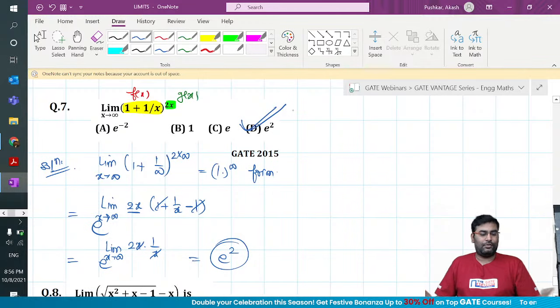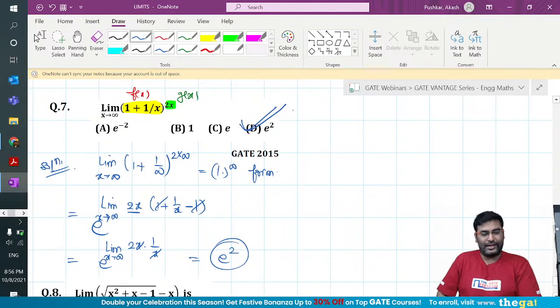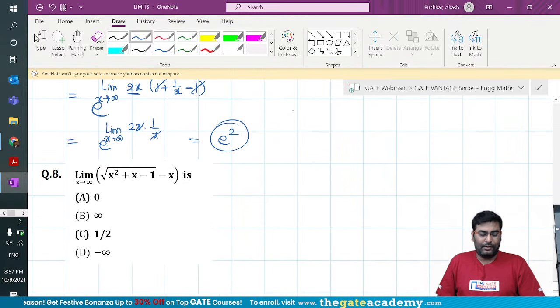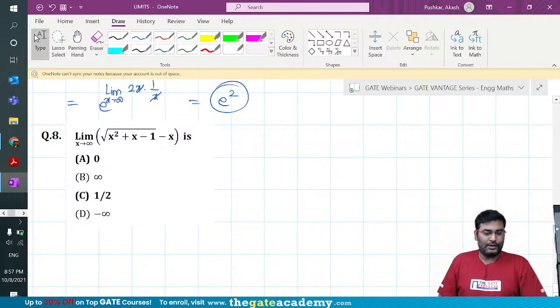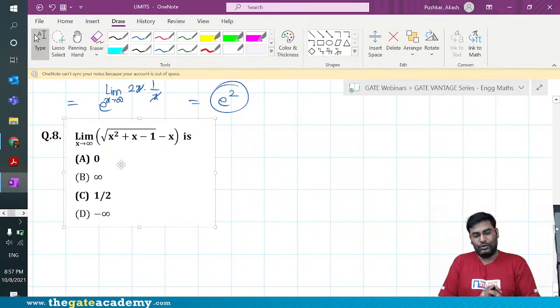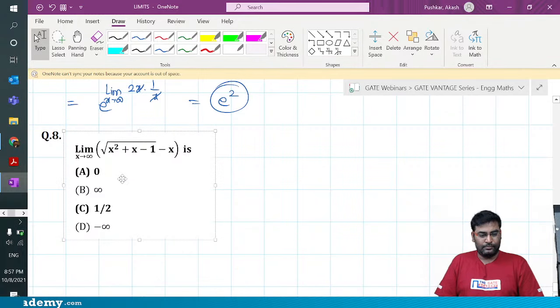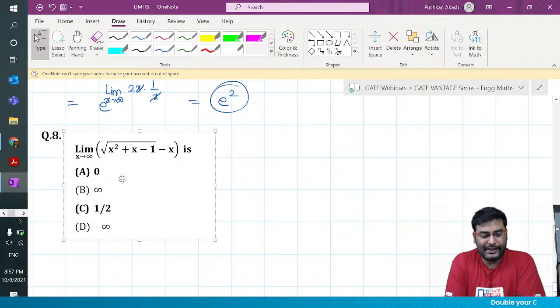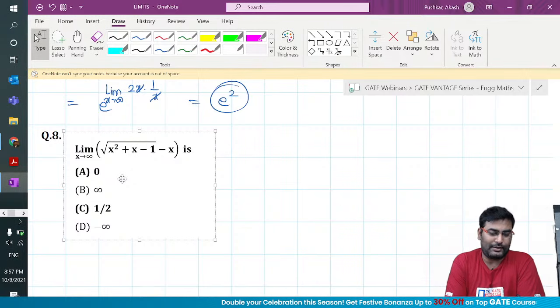I think most of the guys have got it. Amazing. I think this is almost one of the last problems in limit. I think this is what I have planned. Let's see who gets this question correct. So you are looking at limit x tends to infinity root under x squared plus x minus 1 minus x. What do you guys think?